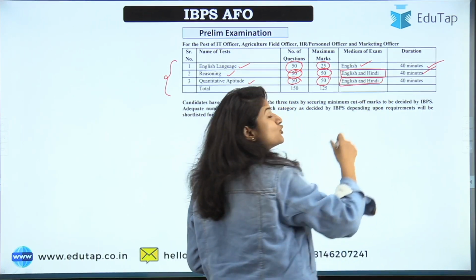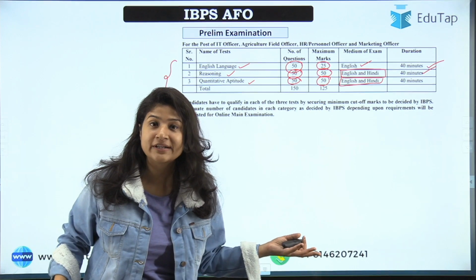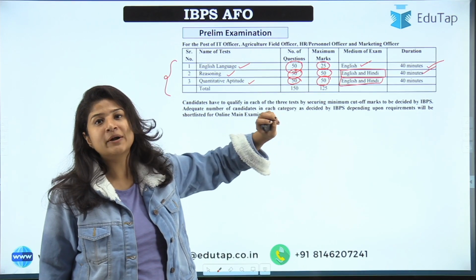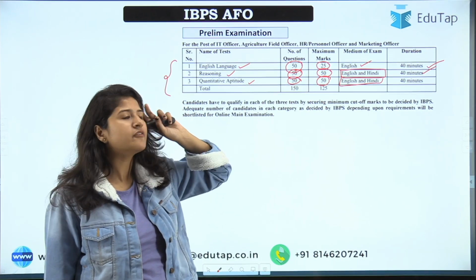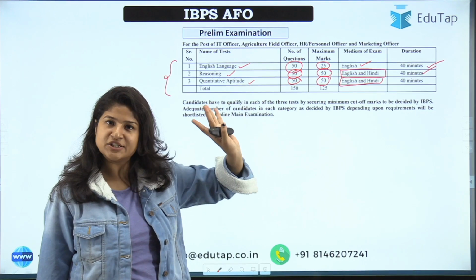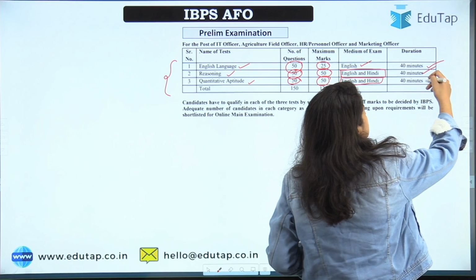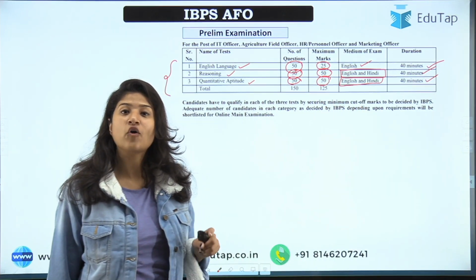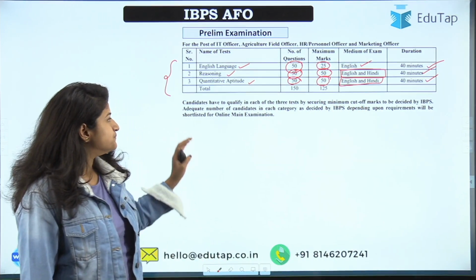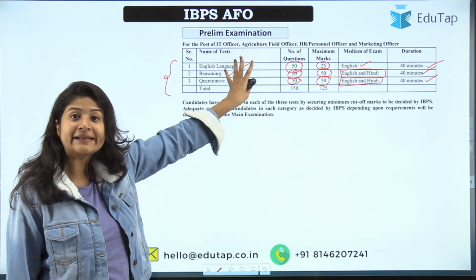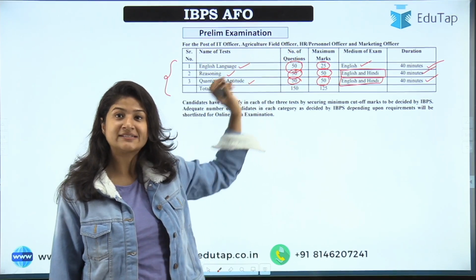So congratulations to those people whose Hindi is good, but due to some hindrance in English they are not able to perform. You have a good opportunity. You just have to clear one section, that is English grammar, right? The duration allotted for this is also 40 minutes, right? So this is the general criteria for the prelim examination.